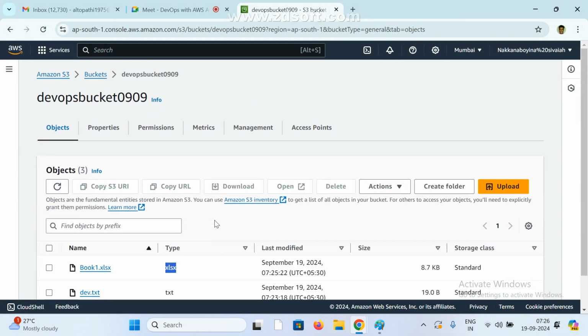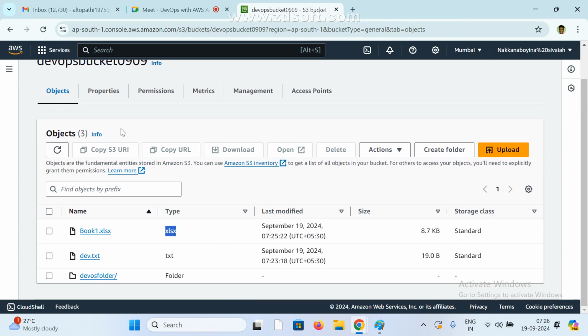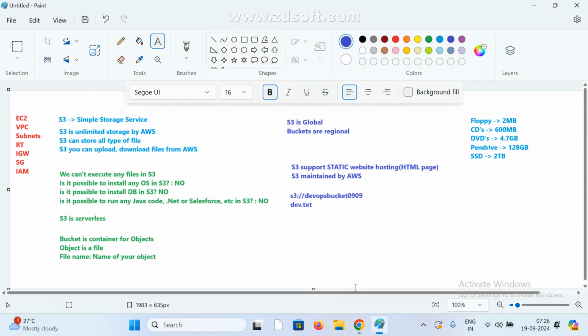In real time, all project related information we are maintaining like this only, even project documents and all. In my S3 bucket we are maintaining project documents, project release documents, and training videos.